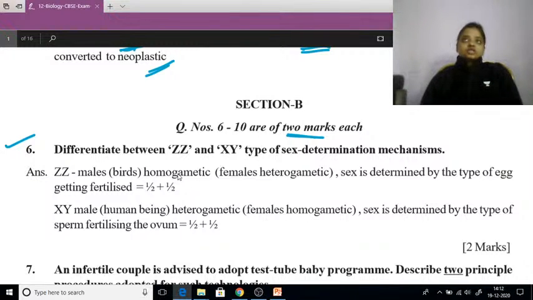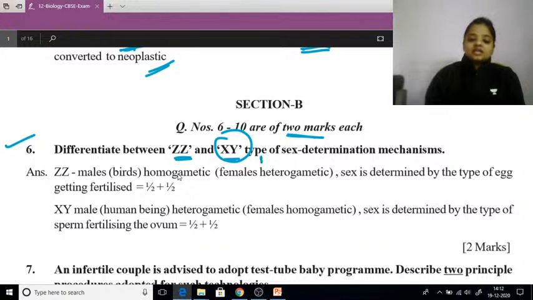Now comes question number 6. Differentiate between ZZ and XY type of sex determination mechanism. Very easy, very simple question. Where do we find XY? In human beings, and in human beings XY represents the male. ZZ type of sex determination we use in birds, and in birds the ZZ is the male.